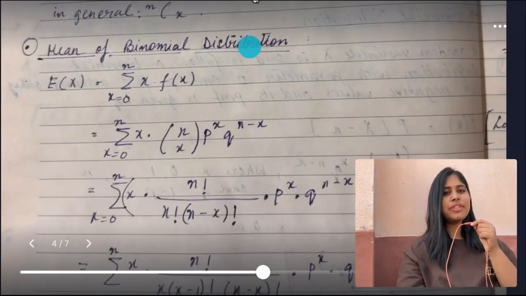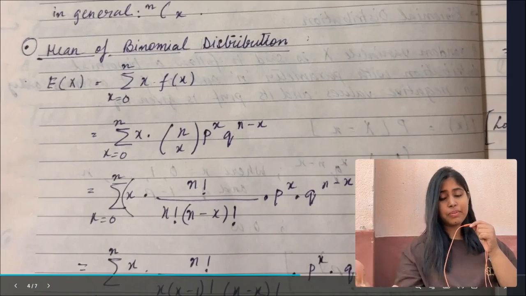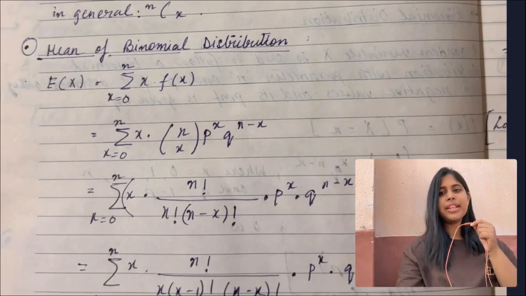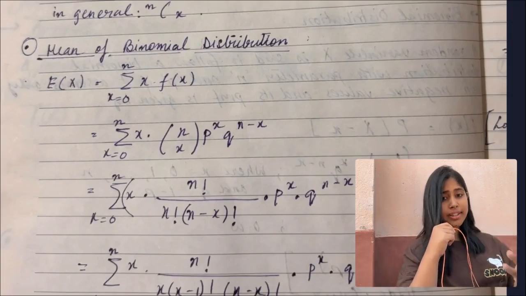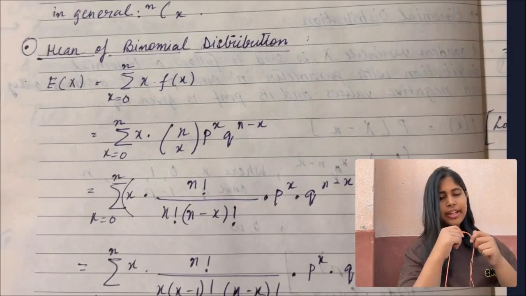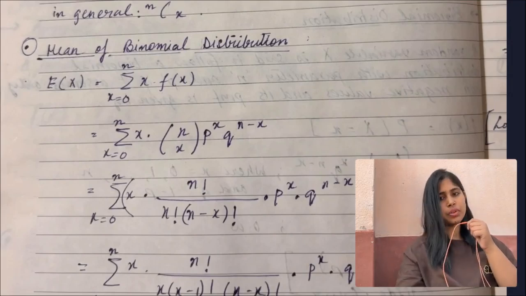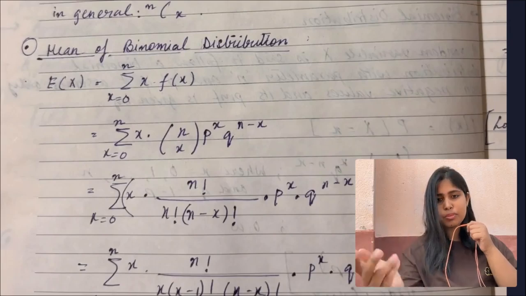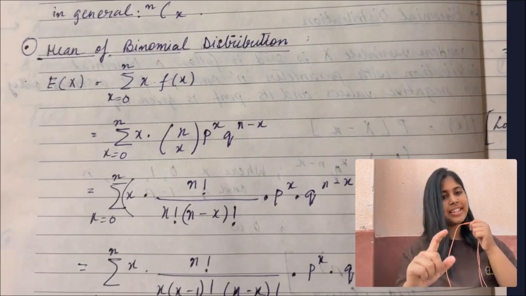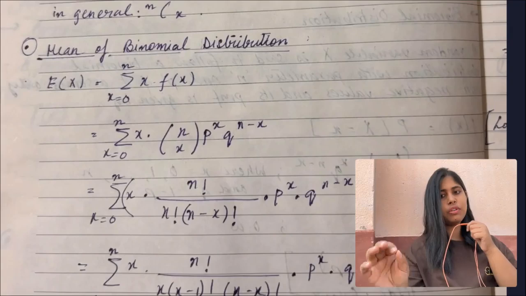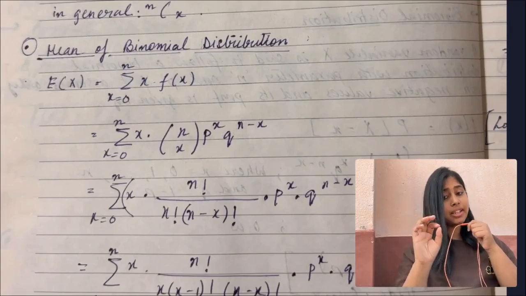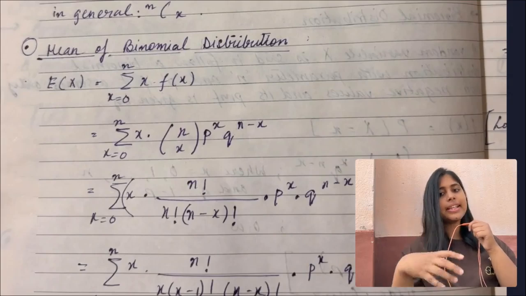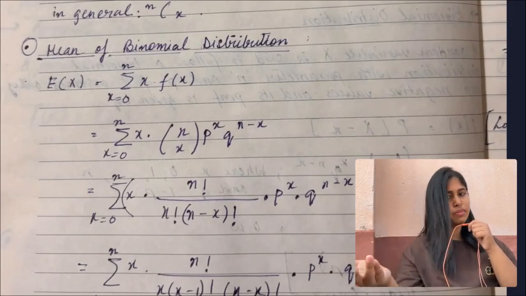Yes. Now see, here we come to the scary part. This is the mean of the binomial distribution. For random variables, we have already discussed what the mean is, that is the expectation. So we want E(X), the expectation of X. And what is the formula for expectation of X? E(X) equals the summation of x times f(x), x running from 0 to n. Here x is the value, and f(x) is the PMF.